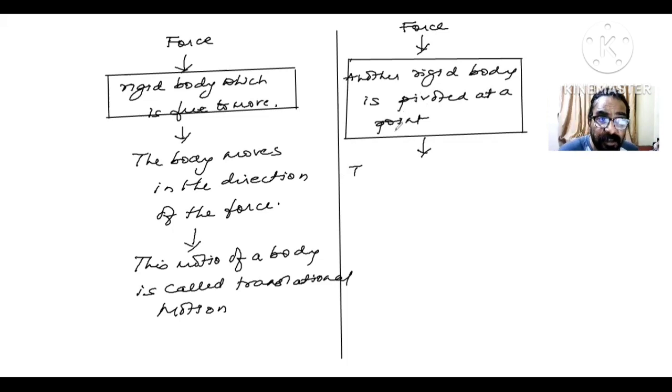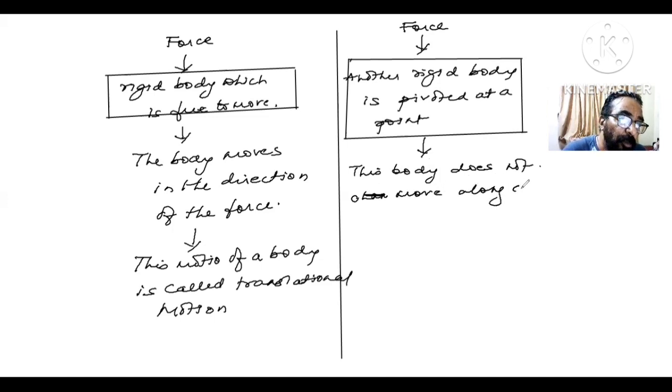Why? Because it is pivoted at a point. Got it? This body does not move along a straight line.